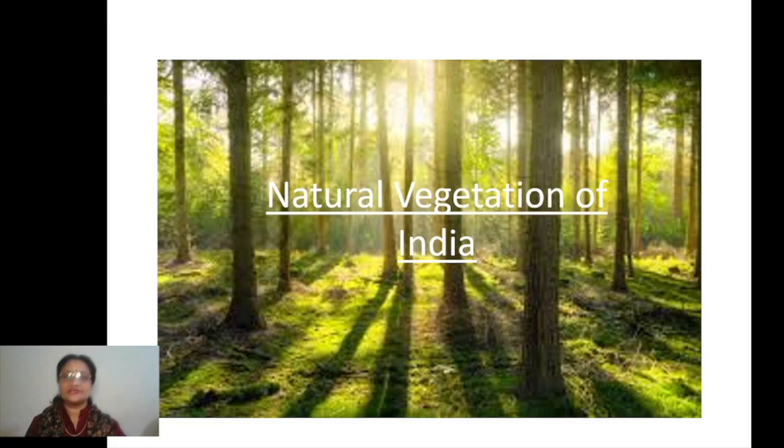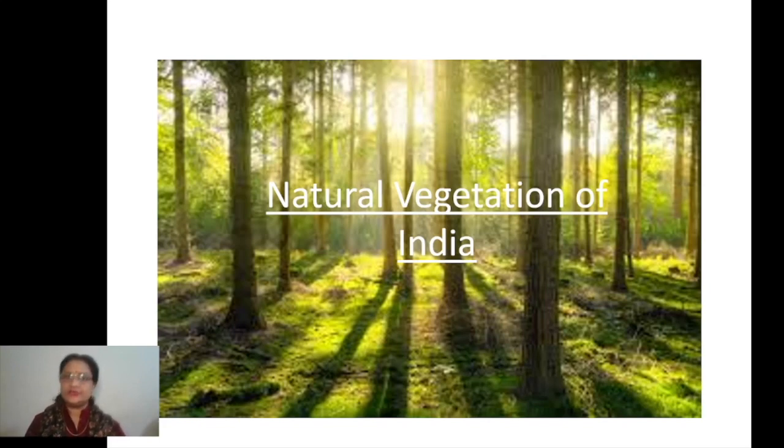Today we have to start with a new topic, that is natural vegetation of India. So let's start with it now. Natural vegetation means what? Do you think any of the plants which we grow are a part of the natural vegetation of any area? Always the natural vegetation is that which has grown by itself in any area.